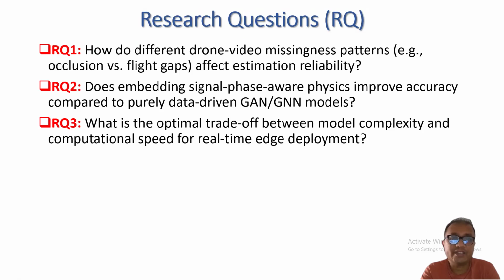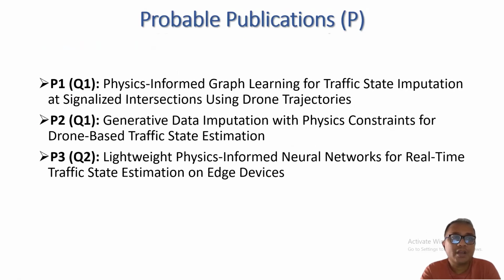I will deal with this in the research question related work. Then topic 2 will cover 3 papers. Papers 1 and 2 will be on Q1 and paper 3 will be on Q2. Paper 1 will use physics informed graph learning for traffic state imputation. Paper 2 will be on generative data imputation covering physics constraint, and paper 3 is the lightweight physics informed neural network. It will use real-time traffic state estimation based on edge devices.